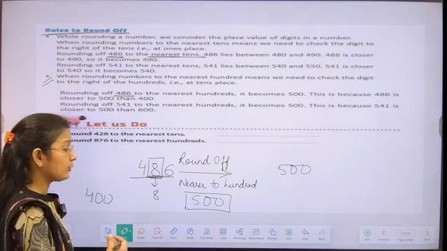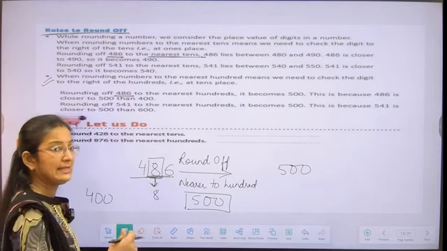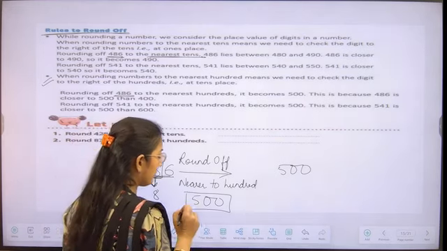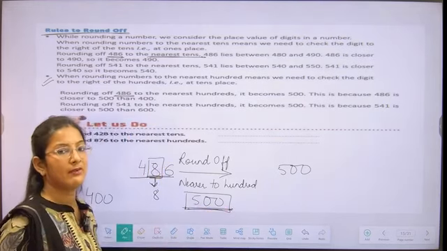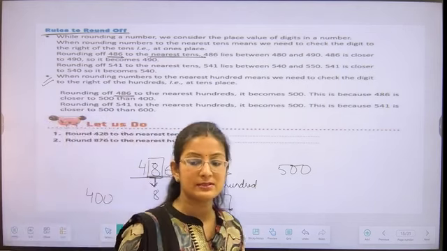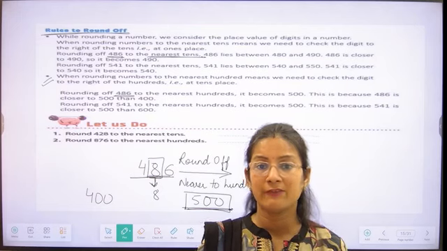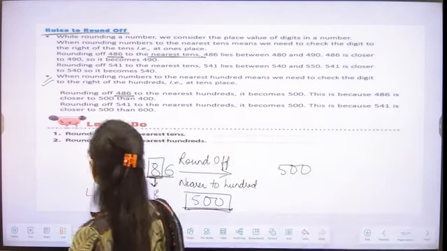And we can also do it another way: its tens place value is 8 and 8 is greater than 5, students. So rounding off to the 100th place is 500. So everyone is understanding how we can round off a number? Very good. So let's do one question based on that, student.